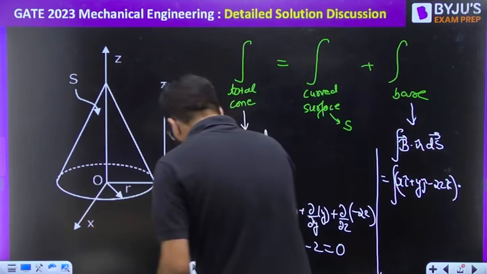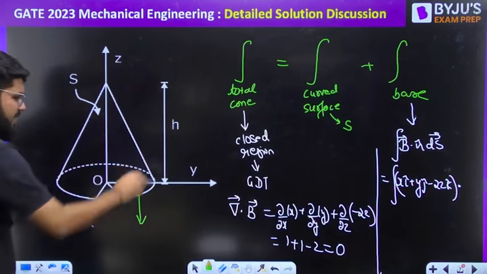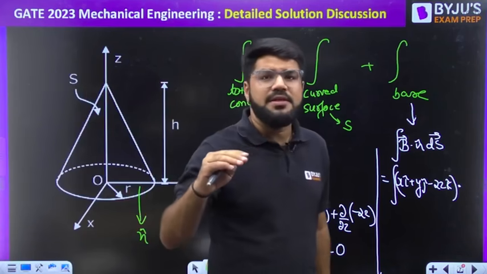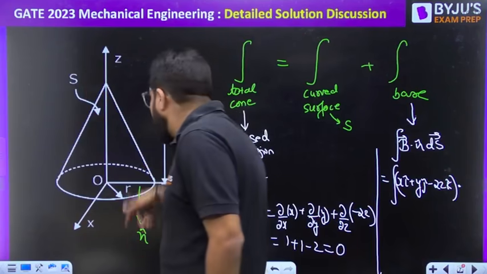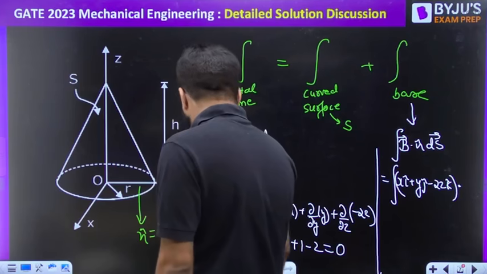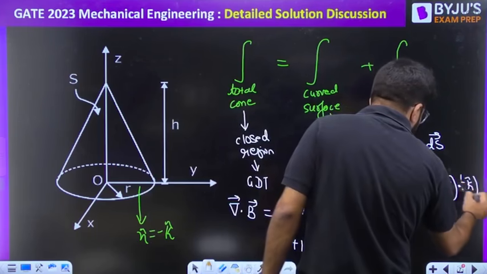Okay, for this base surface, which is clearly in the xy plane, what is the n cap? n cap is defined as a unit vector normal to that surface, and it should be outwards of the closed region. So if I take outwards, I am going in the minus z direction. So here it comes, minus k direction dot ds.